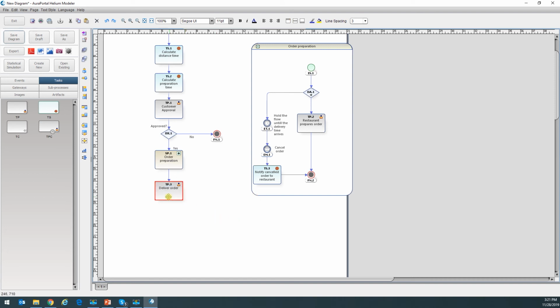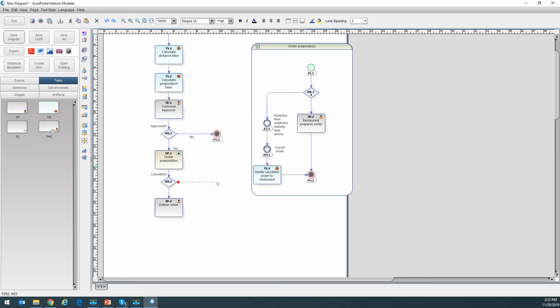And here I need to do something because I'm not always going to deliver the order after the subprocess. So I need to make another decision. I need another gateway, another DX gateway, because in this case, I'm going to ask, for example, was it canceled? I'm going to add the gateway here. So if it's not canceled, it's going to go to the delivery to the person who has to deliver the order. And if it was canceled, let's see what happens.